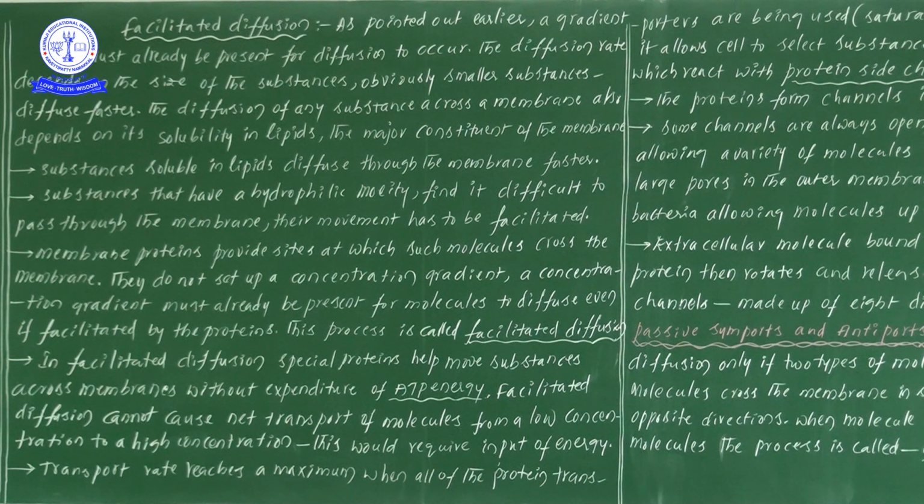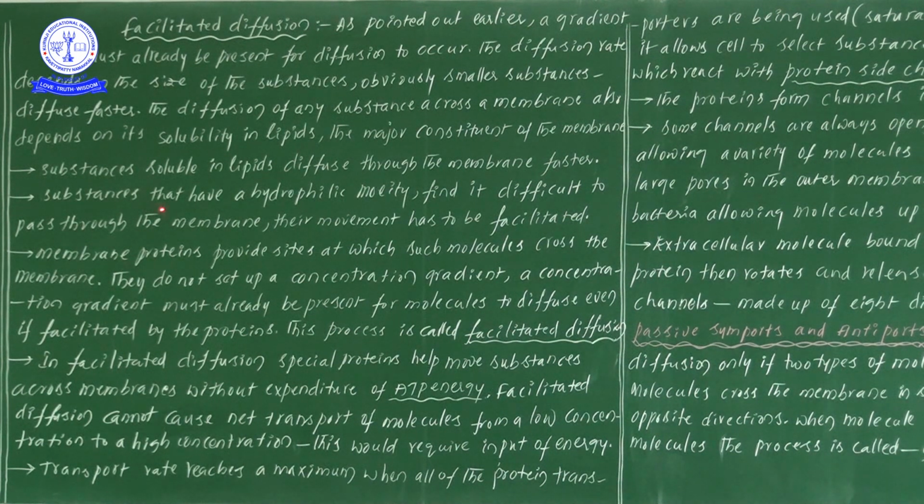Remember that point. Substances that solubilize in lipids diffuse faster through the membrane. We have already seen that substances capable of solubilizing in lipids can transfer from high concentration to low concentration faster than other molecules.